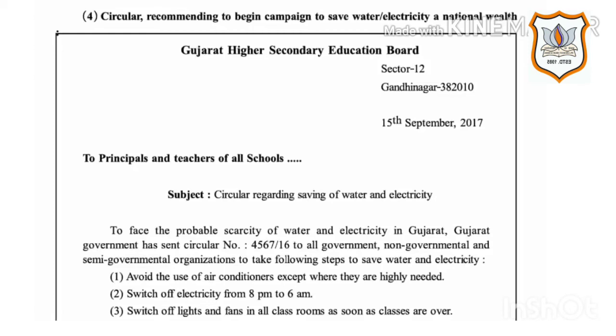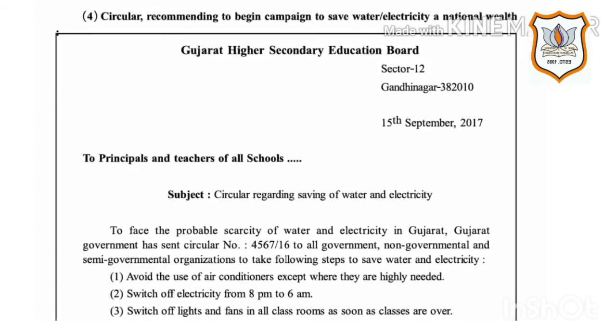Then subject, here the subject is circular regarding saving of water and electricity. Then, to face the probable scarcity of water and electricity in Gujarat, the Gujarat government has sent a circular, number is mentioned, to all government, non-governmental and semi-governmental organizations to take following steps to save water and electricity.